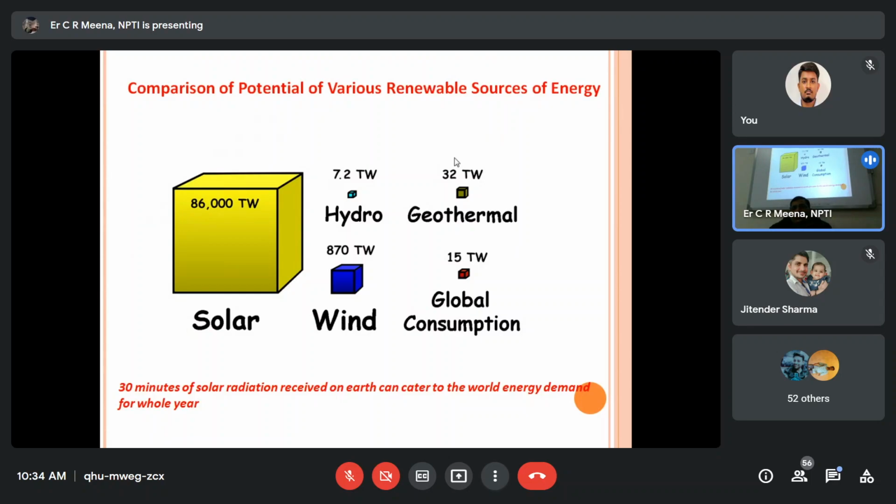Comparison of potential of various renewable sources of energy. Solar is about 86,000 trillion watt. Trillion means 10 to the power 12. This much quantity is represented by the solar source. Hydro is 7.2 trillion watt, geothermal is 32 trillion watt, and wind energy is 870 trillion watt. And 15 trillion watt is the global consumption.